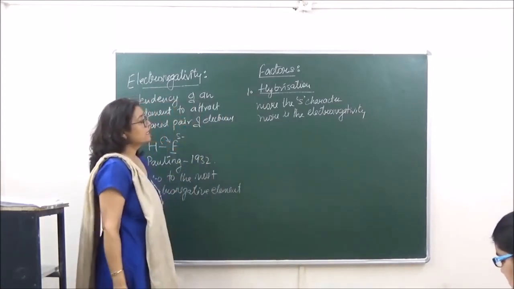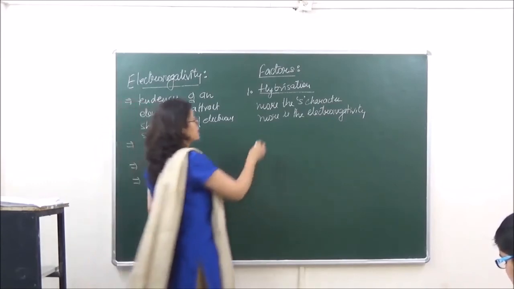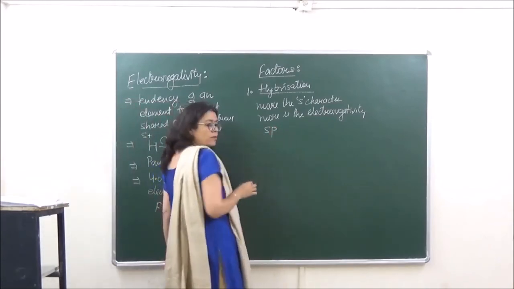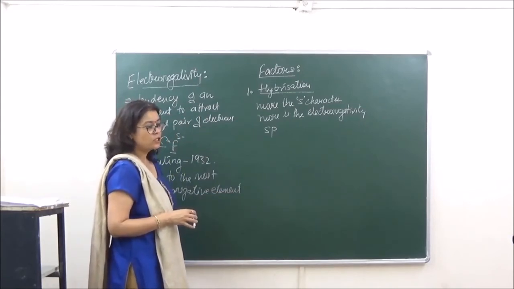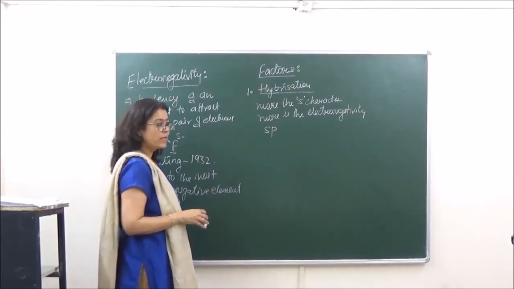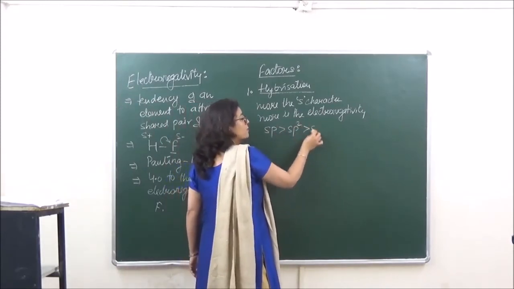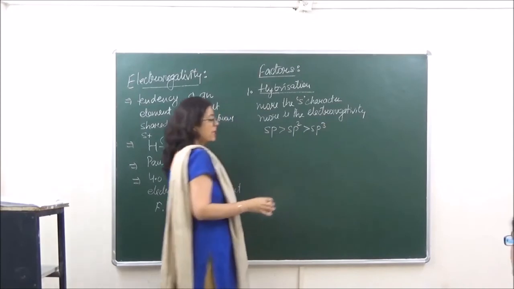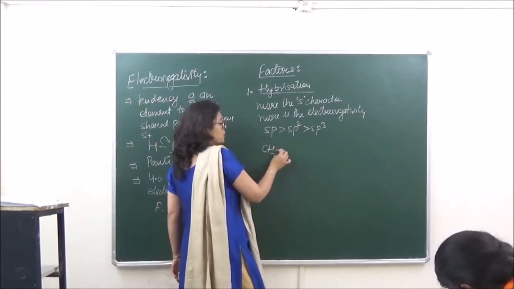So taking this as a rule, what we can say is that sp hybridized orbitals, or all the compounds showing sp hybridization, are going to be more electronegative than the ones showing sp2, and then the ones showing sp3.